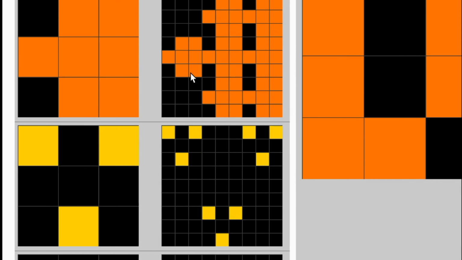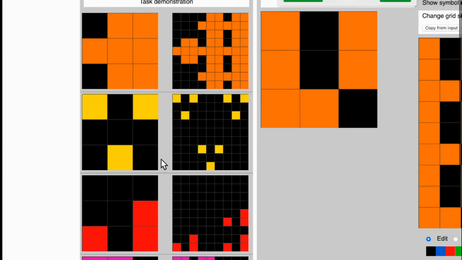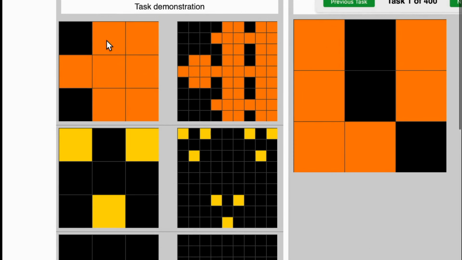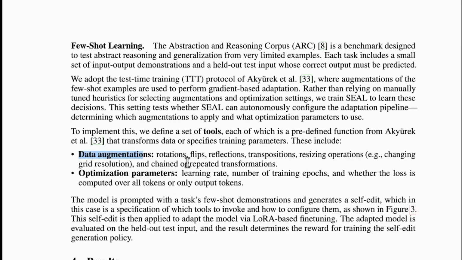We resize the grid, based on what we are able to see. We were able to come to the conclusion that yes, we need a 9x9 grid instead of a 3x3. So in our mind, we did all those rotations, flips and everything, so that when the model is able to do it, we are giving it the tools to do data augmentation. That is, change the data that is given to it, rotate it, flip it, see reflections, transpositions and things like that. Also you can see it is said example changing the grid resolution. So that is one thing that it can do, or it can specify in its notes.